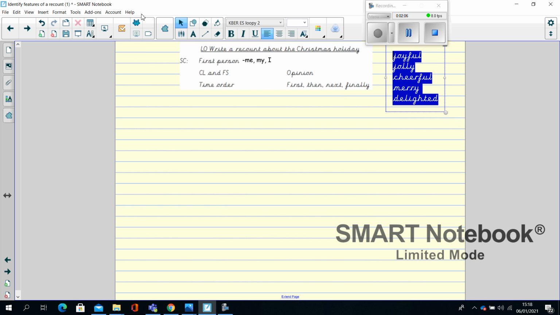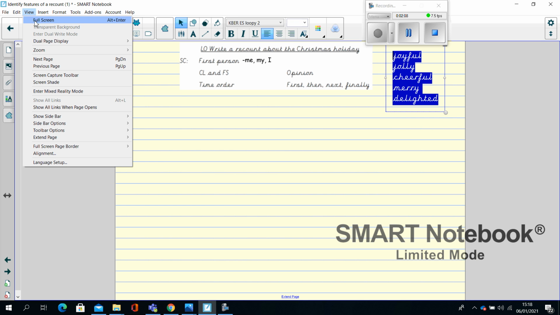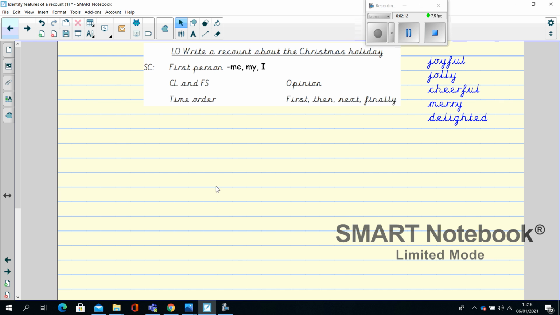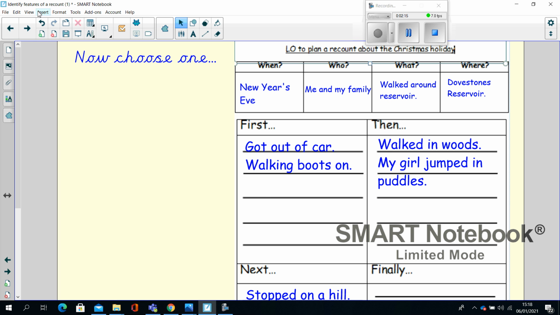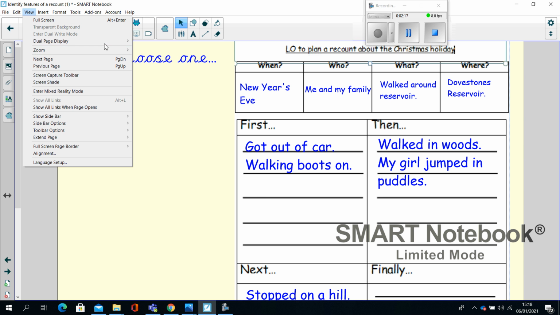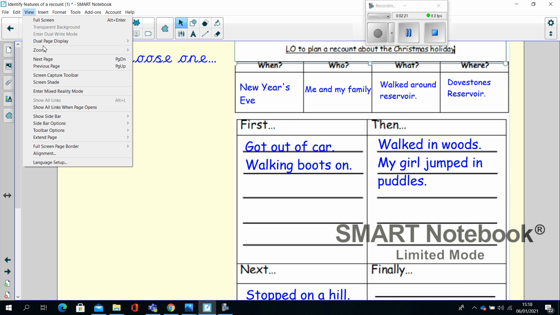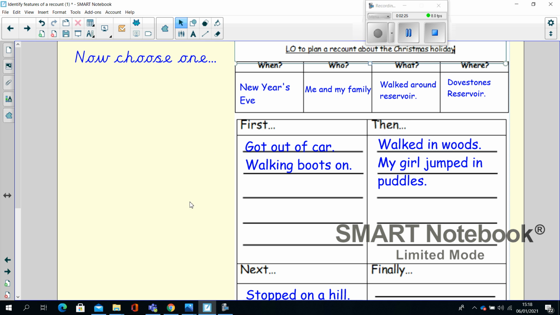What I'll do is I'll make my whole page bigger so that you can see clearly what I am writing for each sentence. So looking back at my plan, I will just see if I can show you both pages together. It's not giving me that option, so we'll just keep going back and forth.